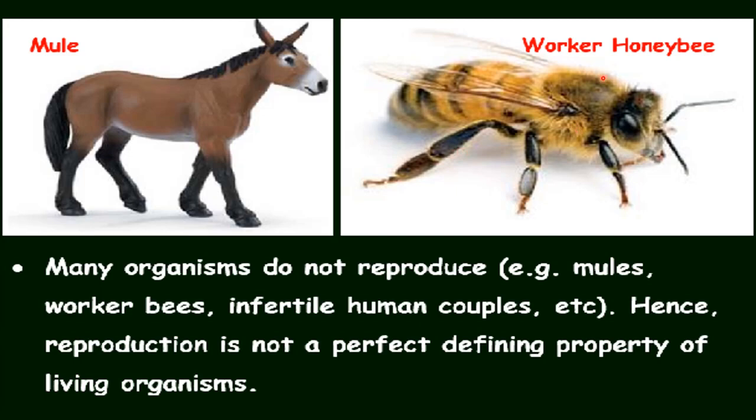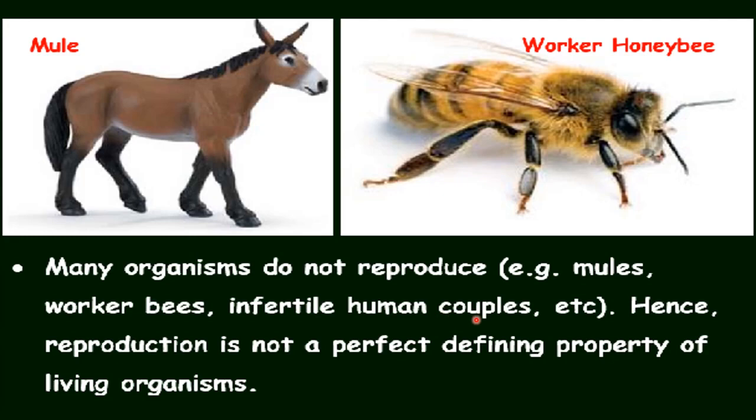Likewise, this is a worker honeybee, and these worker honeybees are also sterile. Okay, these also cannot produce offspring. Likewise, some human couples are also infertile in their whole life period. Some human couples are not able to produce children.